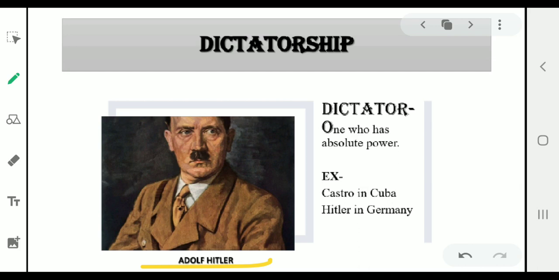So in such a system, in dictatorship, only one person is called a dictator. He has all the powers and he rules the country according to his or her own wish. Dictators often tend to become oppressive and unjust. So dictatorships therefore result in an unpopular form of government. Examples I have mentioned: Hitler in Germany and Castro in Cuba. These two were the greatest dictators in their time.